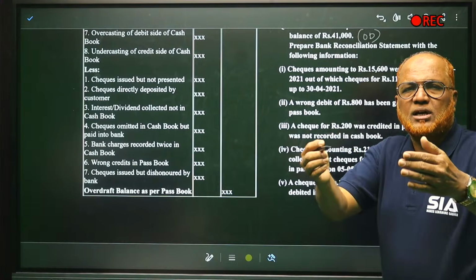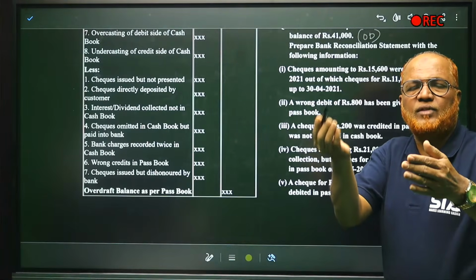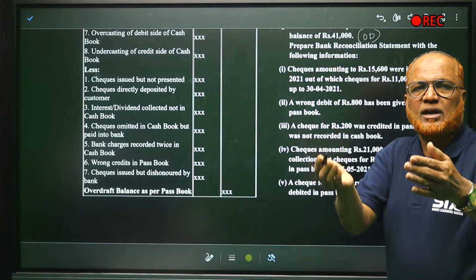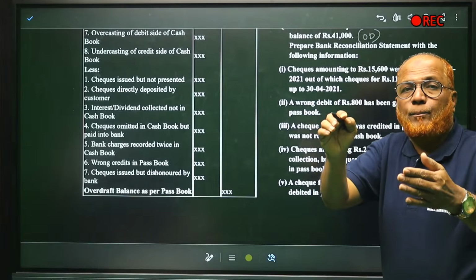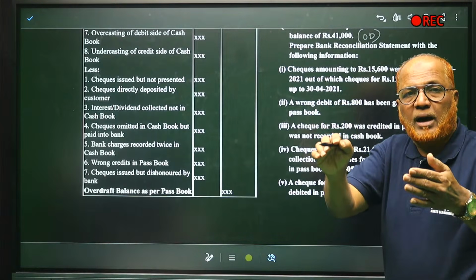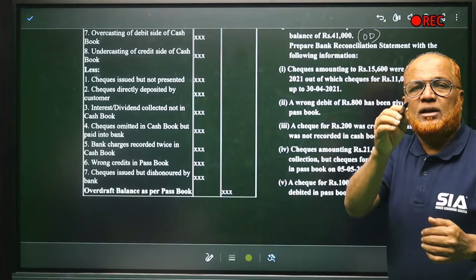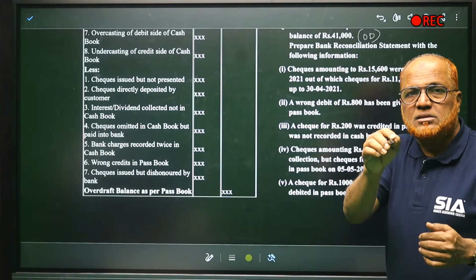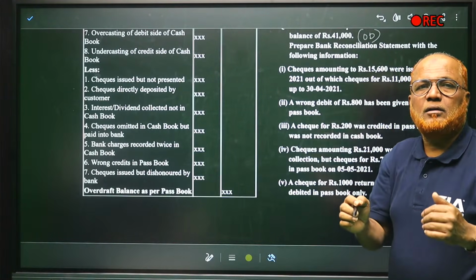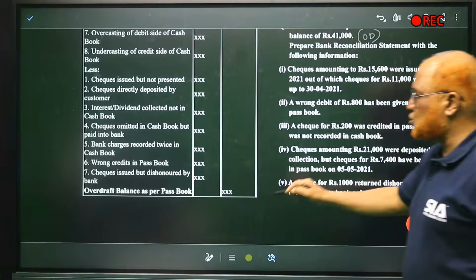When we issue the check, our cash book overdraft will increase. But passbook overdraft will show low balance because checks are not presented for payment. When passbook is showing low balance, it should be added. So this 4,600 should be added.